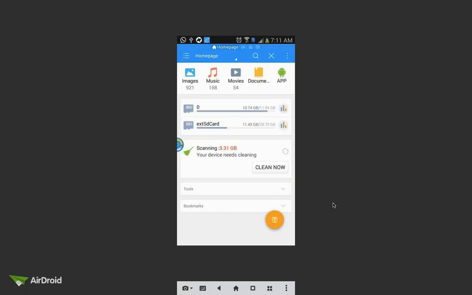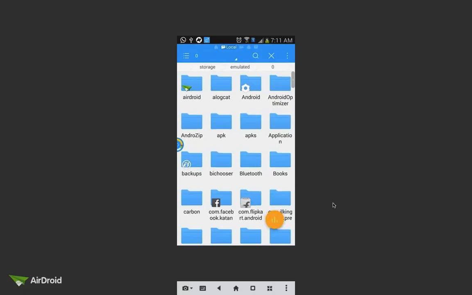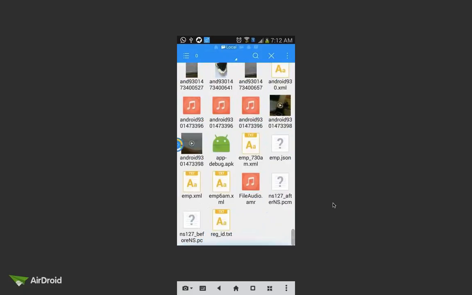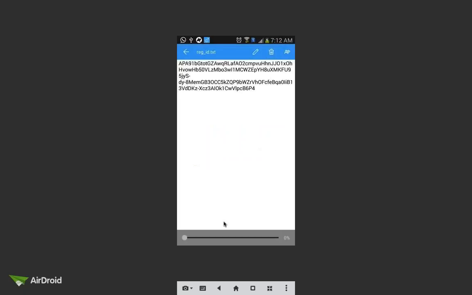ODS file explorer. Okay, in the device internal storage, SD card 0, we created a file with the name reg_id.txt. Registration_id.txt is the file name. Let's open the text file.